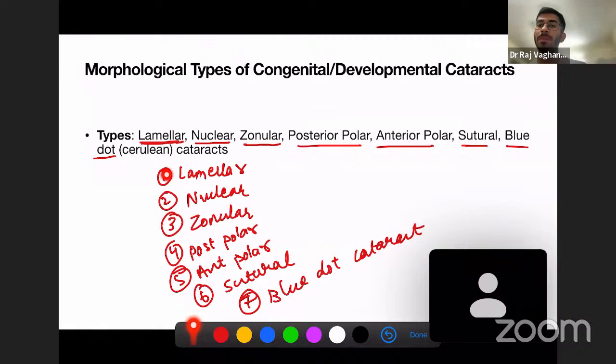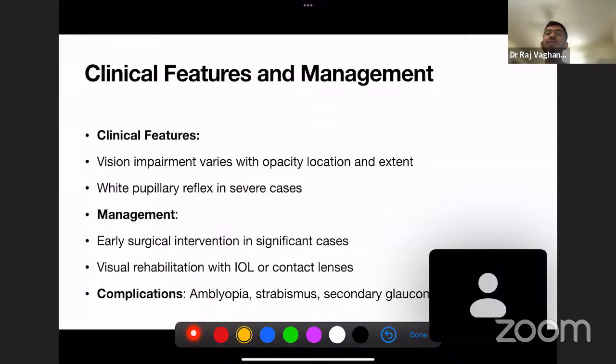Lamellar, nuclear, zonular, posterior polar, anterior polar, sutural, and blue dot. These are 7 types of congenital cataract. The most important one is lamellar, and we are going to discuss this. Now, what are the clinical features and management of the